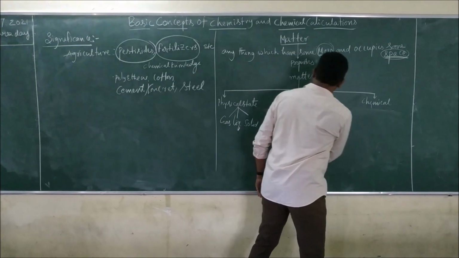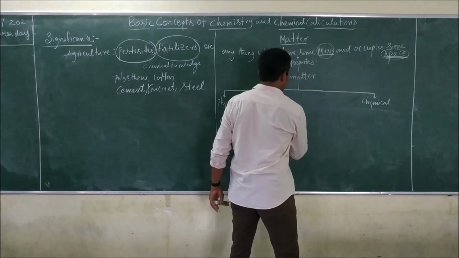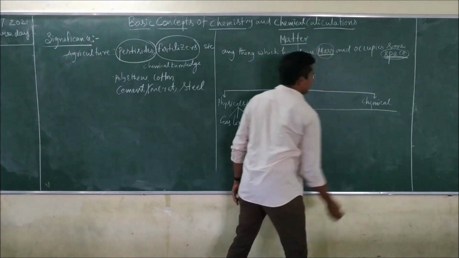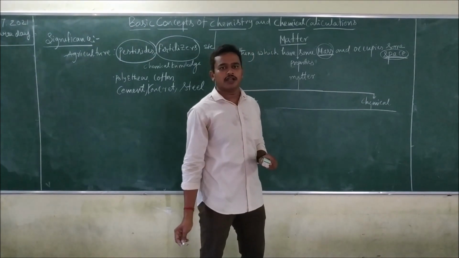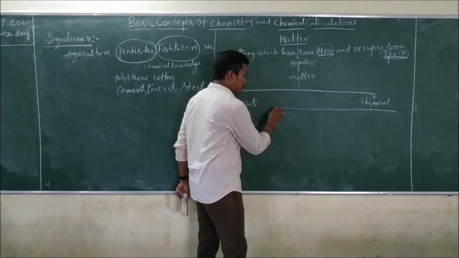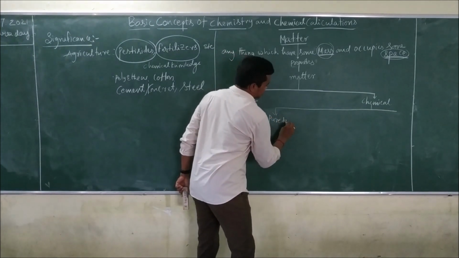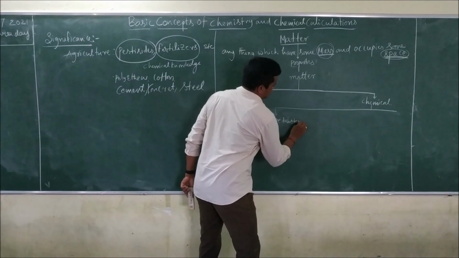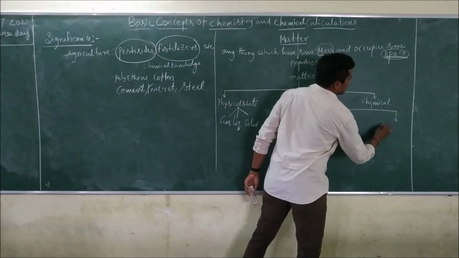This chemical nature, we are going to divide based on chemical nature. Here, two types are there: one is pure substances, the other one is mixtures.